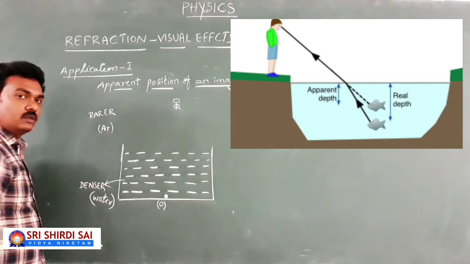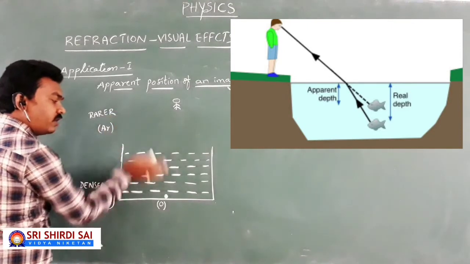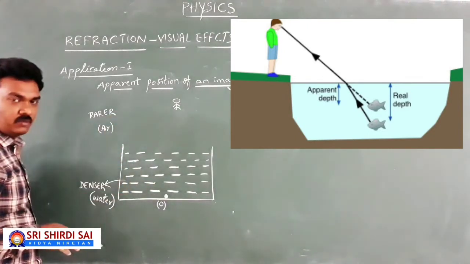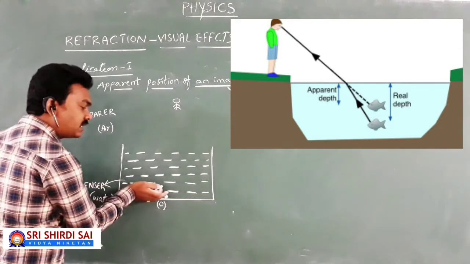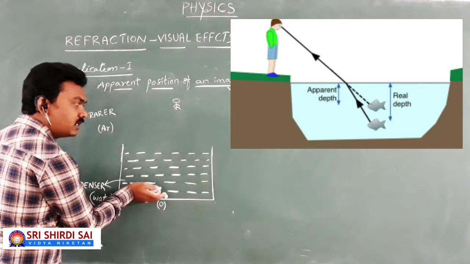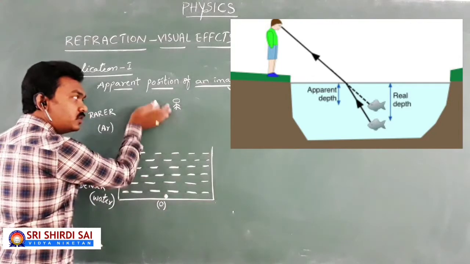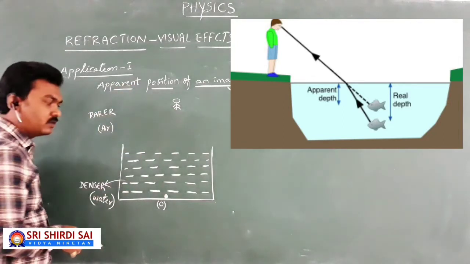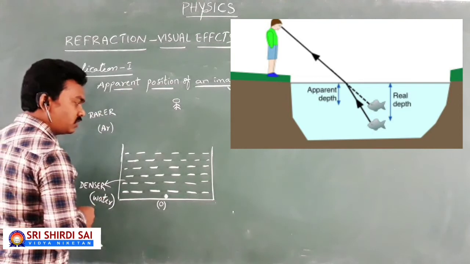So the observer is in the rarer medium and the object is in the denser medium. Now the light rays coming from the object entering into air should be received by the observer. So look at the diagrammatic representation.